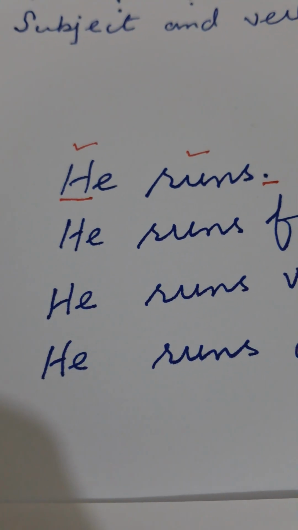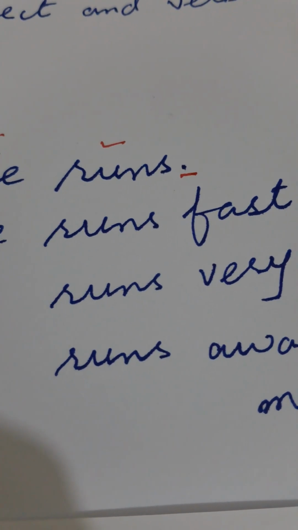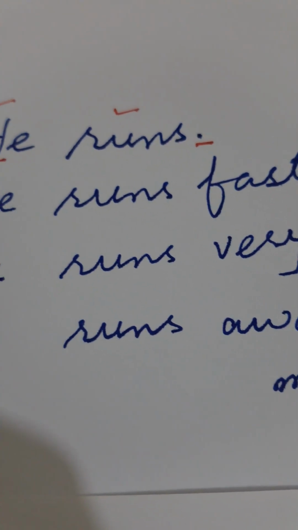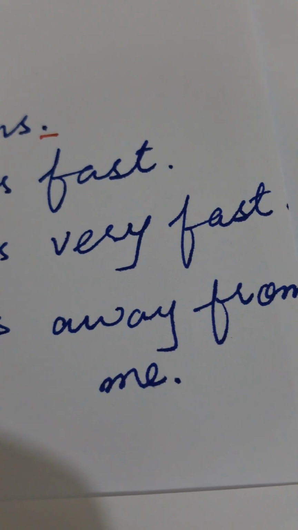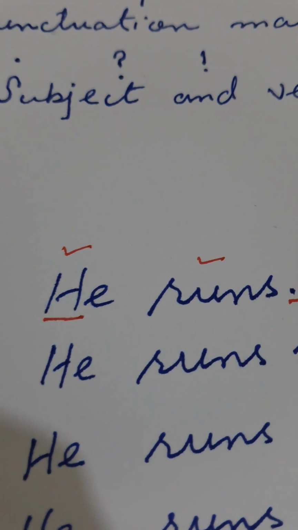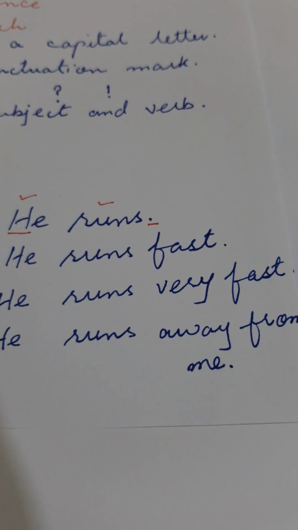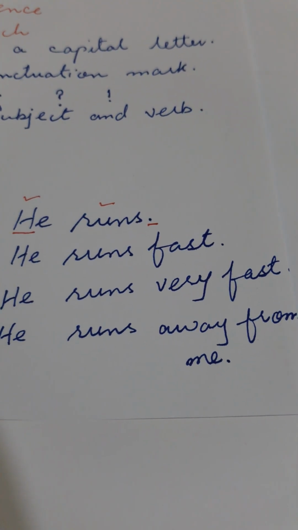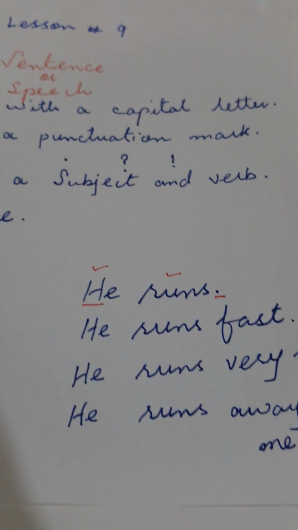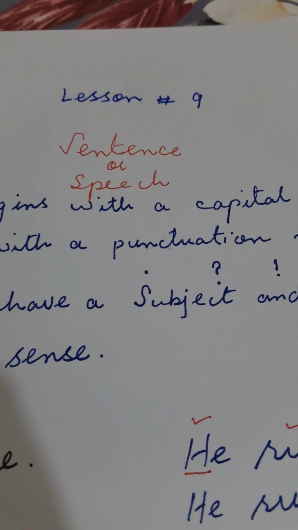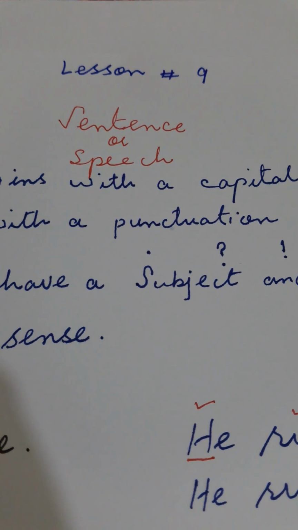When I say he runs fast, he runs very fast, he runs away from me. Interesting. He runs away from me. So a sentence can consist of only two words, or it can consist of other words or parts. So like this, if we know about a sentence, then we can create the structure properly and we can improve